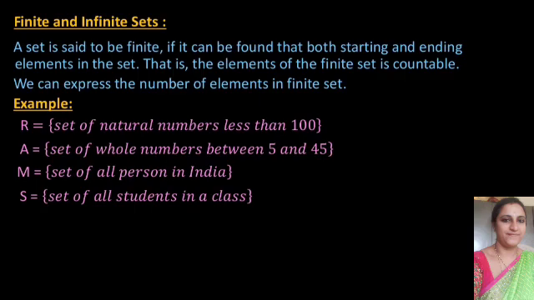Then the next one, A is equal to the set of whole numbers between 5 and 45. All of you know what whole numbers are. Whole numbers start from 0, 1, 2, 3. In those whole numbers, what is the condition? It starts from 5 and ends at 45. So how can you write the set A in roster form? Starting from 5, A is equal to the set of 5, 6, 7, 8, and so on up to 45. If you count the numbers from 5 to 45, you can easily count.